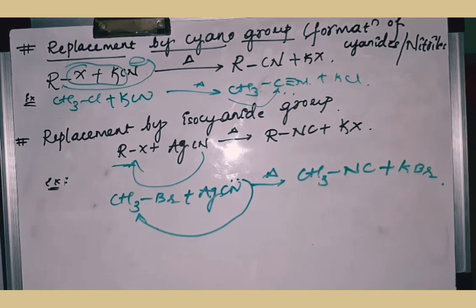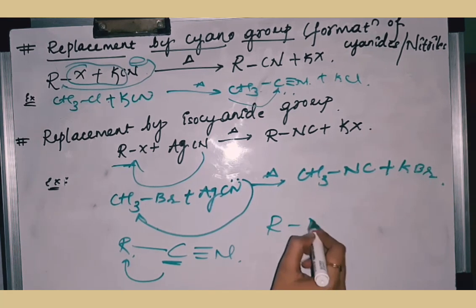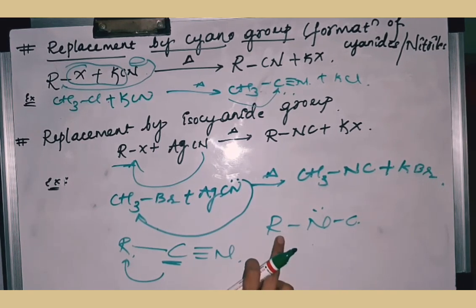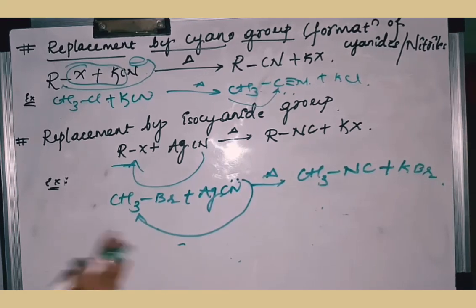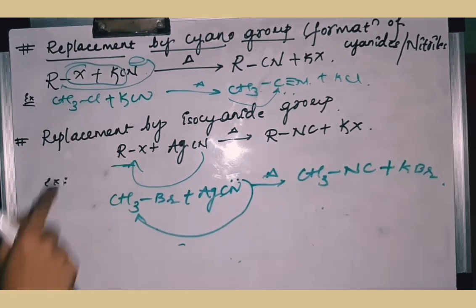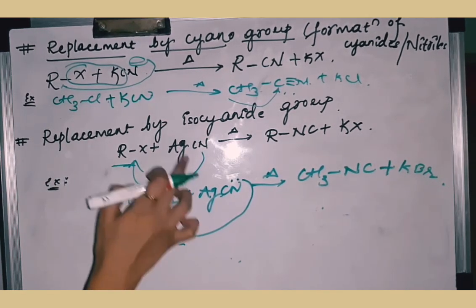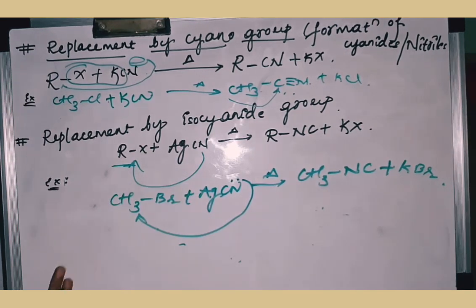The main difference between cyanide and isocyanide is this: if the carbon of the cyano group is bonded to the alkyl group, then it is called cyanide. If the N is bonded to the alkyl chain, then it is called isocyanide. Why are we using potassium cyanide in one case and silver cyanide to get isocyanide? In both cases, CN minus is the nucleophile itself.